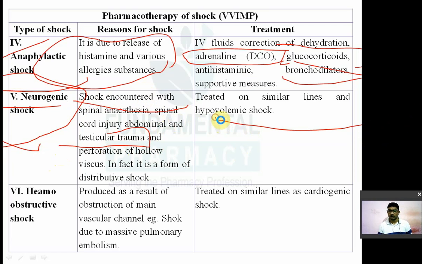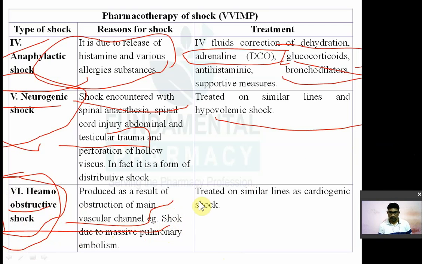Then last kind of shock is hemoobstructive shock. Hemoobstructive shock मतलब blood vessel का stenosis होना. Blood आपका obstruction हो गया, produced as a result of obstruction of main vascular channel. That is आपका main artery अगर obstruction हो गया, aorta हो गई, that leads to hemoobstructive shock. Shock due to massive pulmonary embolism. So it is again treated like a cardiogenic shock. So this was today's session.